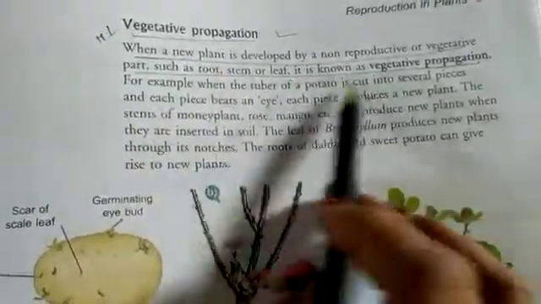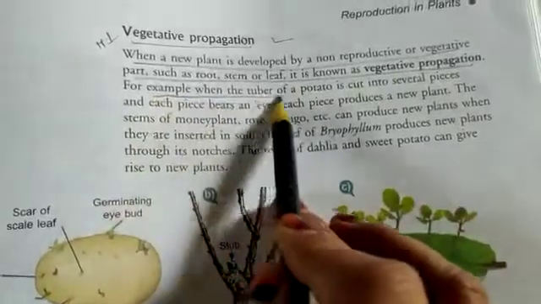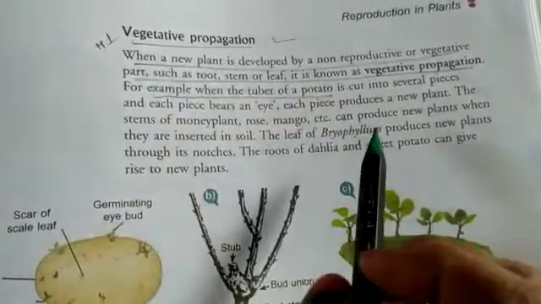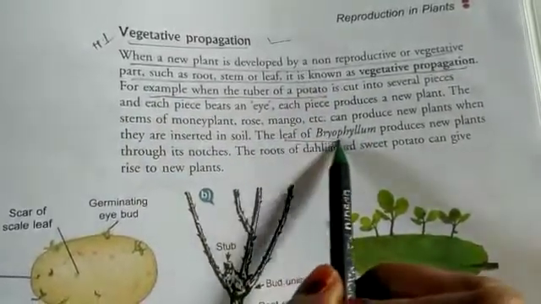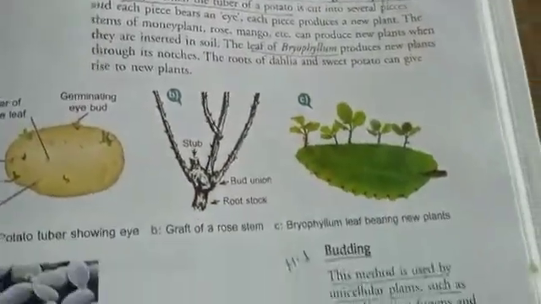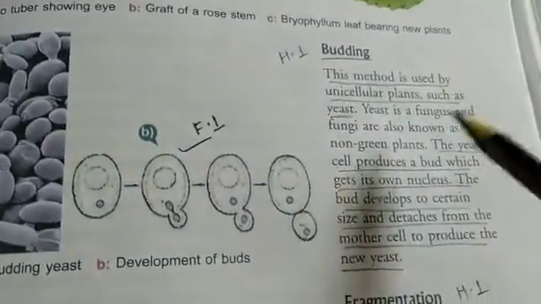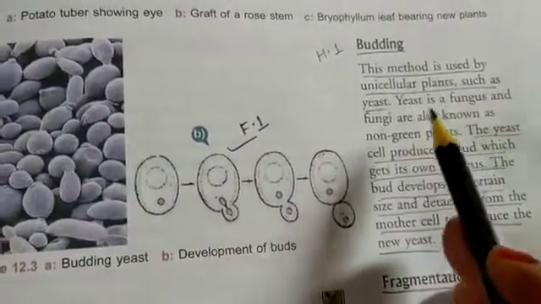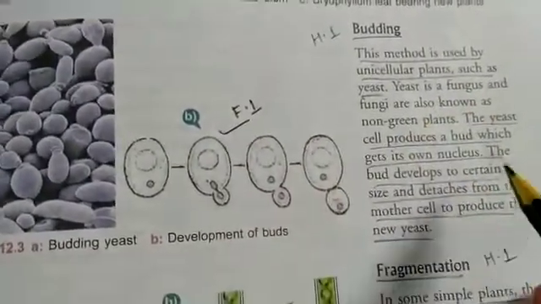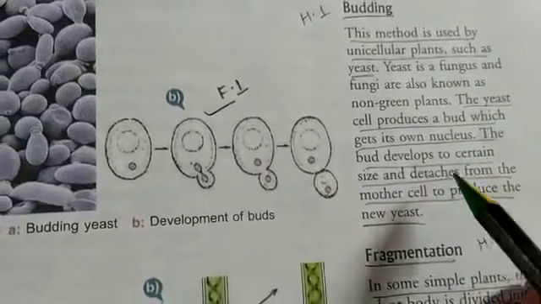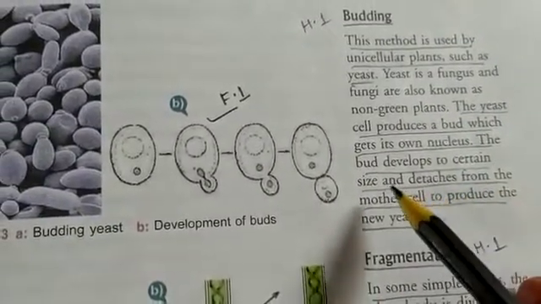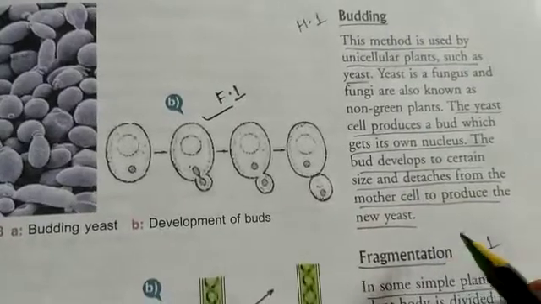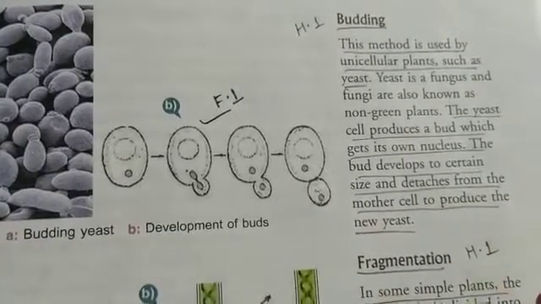Like this you can write an example. You can give the tuber of potato or the leaf of bryophyllum. So example you can give. Next is budding. So this also you have to write a little bit. This method is used by unicellular plants like yeast. The yeast cell produces a bud which gets one nucleus, and then the bud develops to a certain size and detaches from the mother cell to produce new yeast.